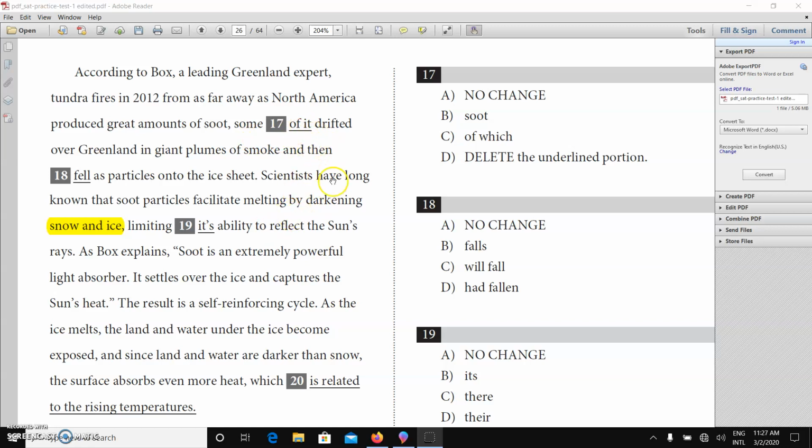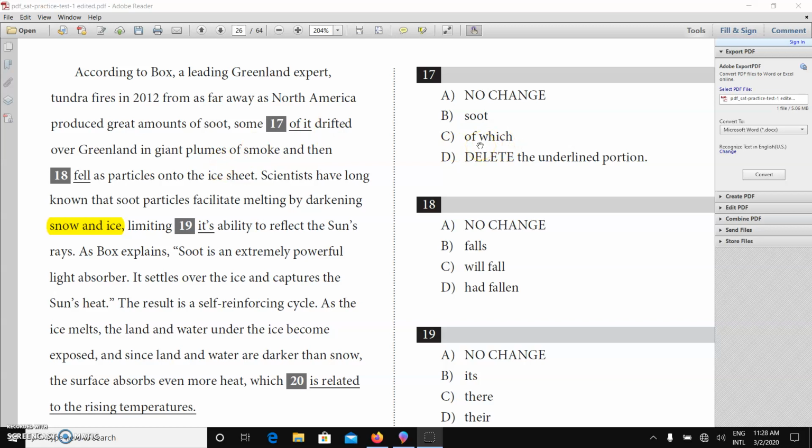So the right, how will I call it now? Relative pronoun. Which is the answer, should be C. Some of the soot. We can't repeat the soot again. So some of which. That's the best answer here.